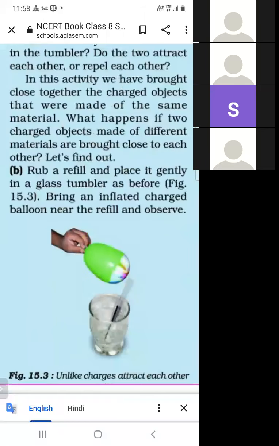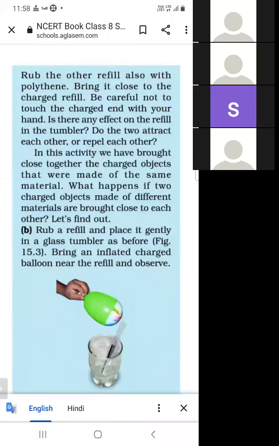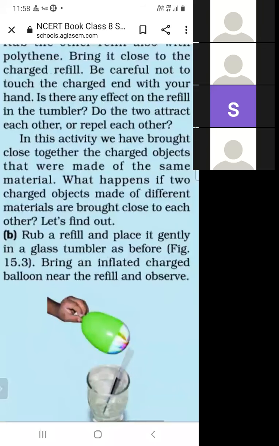Then we repeat this activity with the other refill. Do the refills attract or repel each other? They repel each other, because the refills are of the same material. Refills repel each other, balloons repel each other.